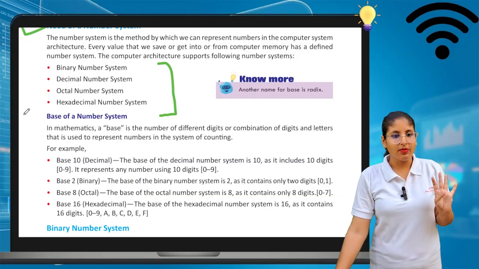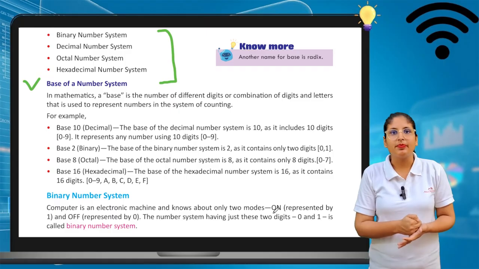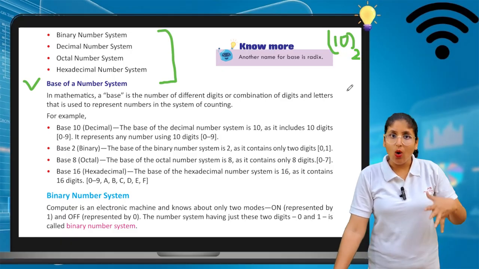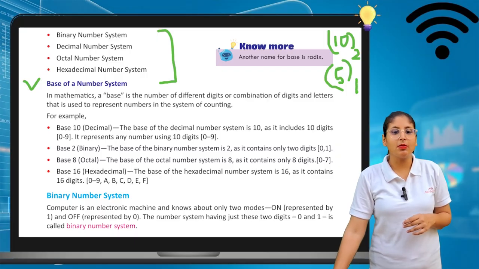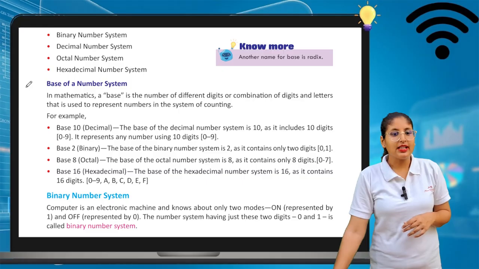Starting with the first one, the base of a number system. How do we identify the base of a number system? For example, if I write the number 10 and in the base I write 2, then with the help of the 2 we can identify the type of number system. Similarly, if I write 5 and in the base I write 10, with that base number we can identify which type of number system I am talking about. Don't worry, I will tell you how.